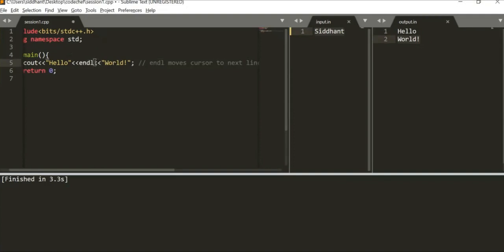But generally, we don't require this at our level. So endl is something too much of a bloatware, right? It does a function which we don't require. So rather than that, we can use a simple thing called backslash n. It does the same job. The only thing is what backslash n does is moves cursor to next line, and that's it. And that's all we need right now. So instead, we can just use backslash n and get the same results.